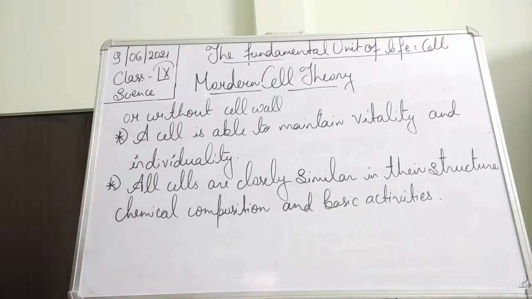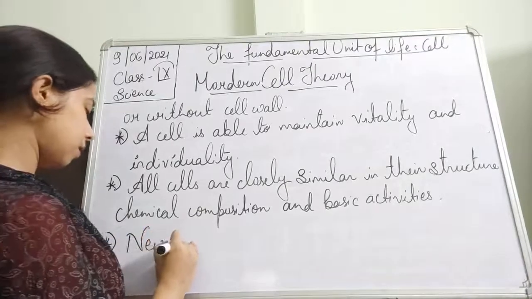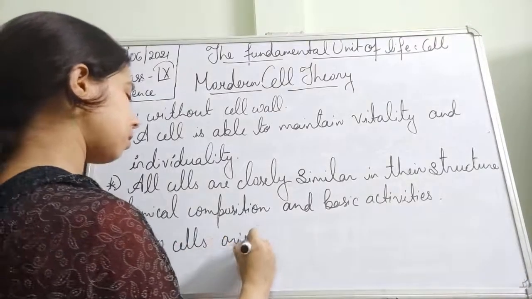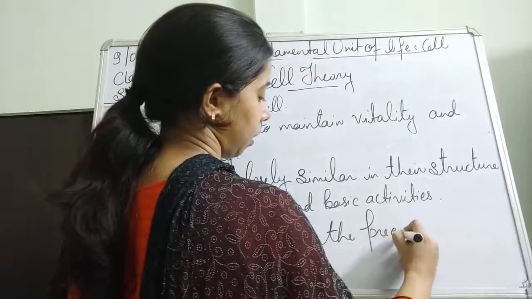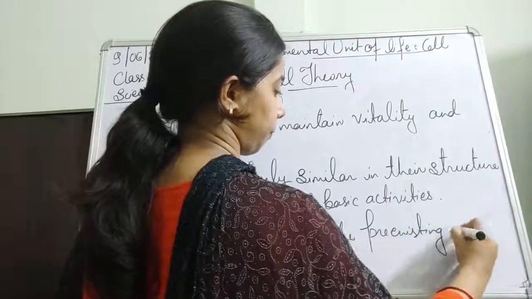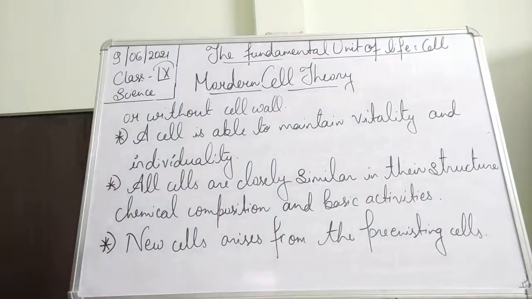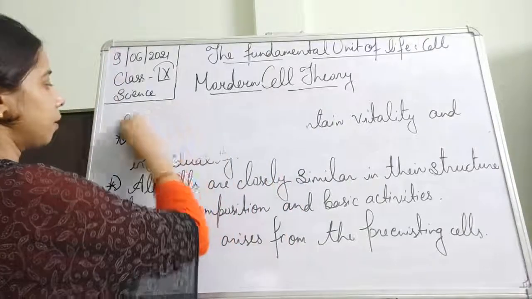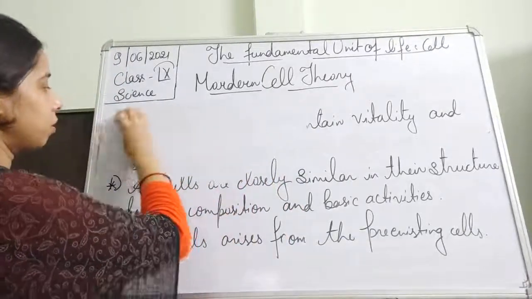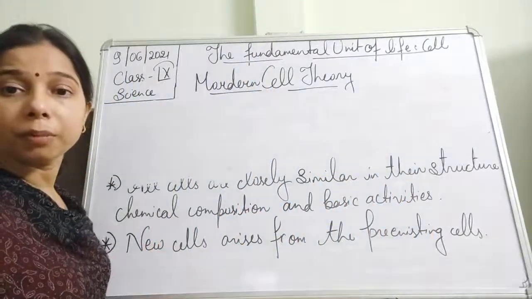Next: new cells arise from pre-existing cells. We have already seen how new cells are obtained from the old cells.